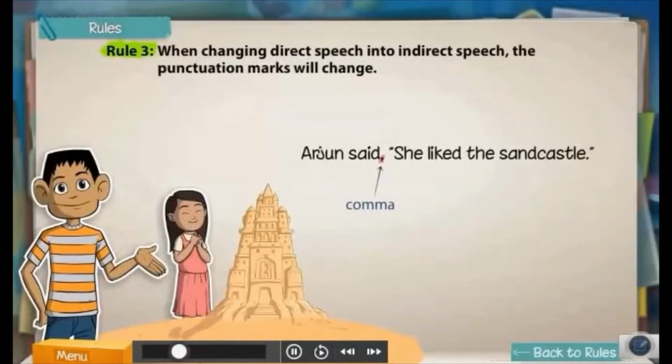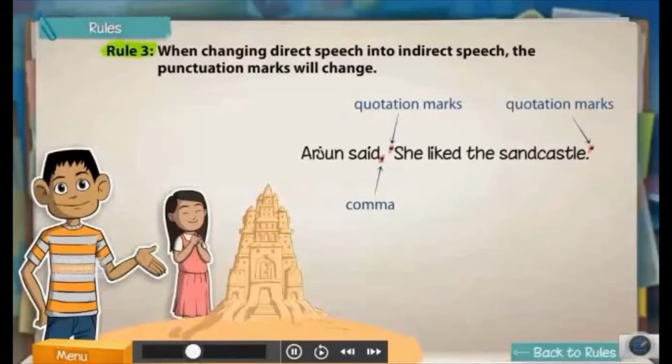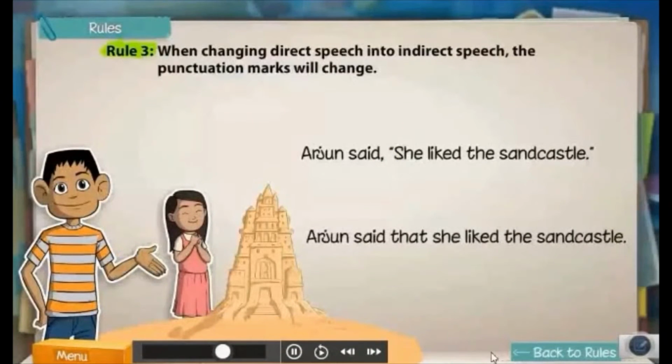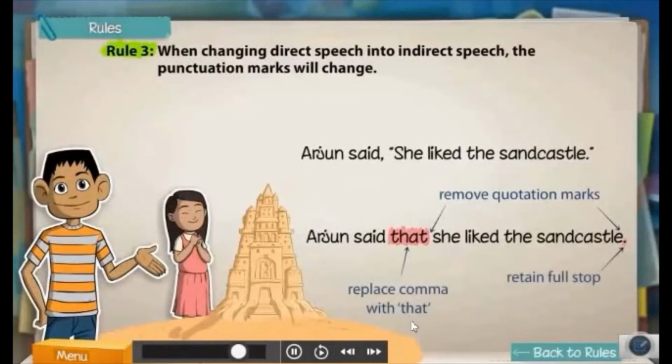A comma is used to separate the two parts of the sentence. Quotation marks are used to enclose the exact words of the speaker. The direct speech begins with a capital letter, and a full stop is required at the end of the sentence. To change this sentence into indirect speech, you remove the quotation marks, replace the comma with that, and keep the full stop at the end of the sentence.